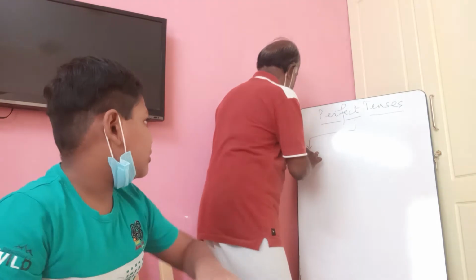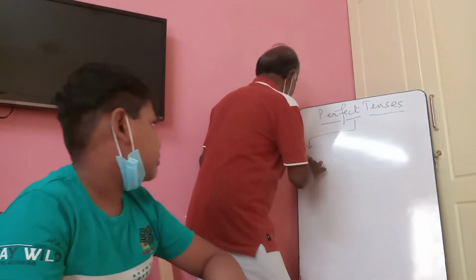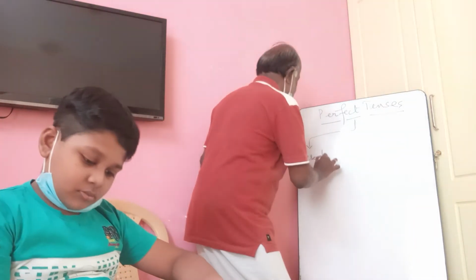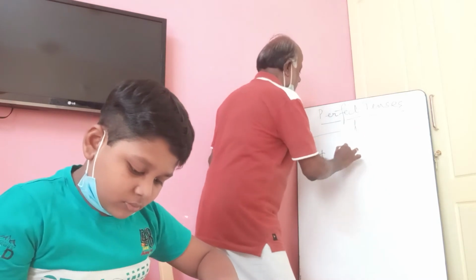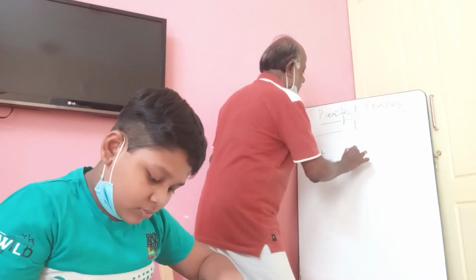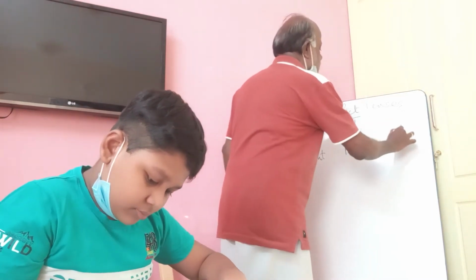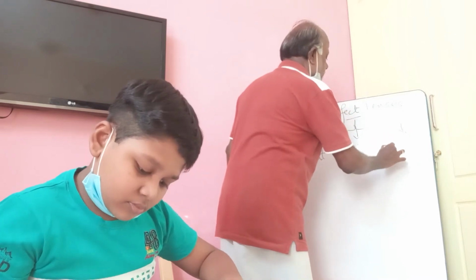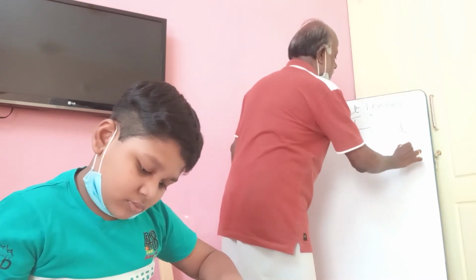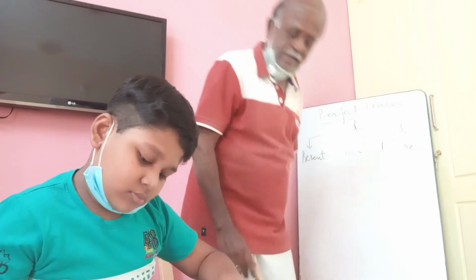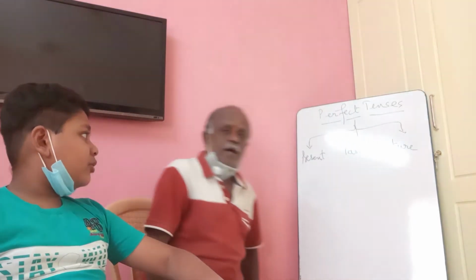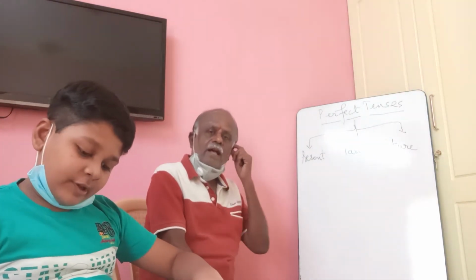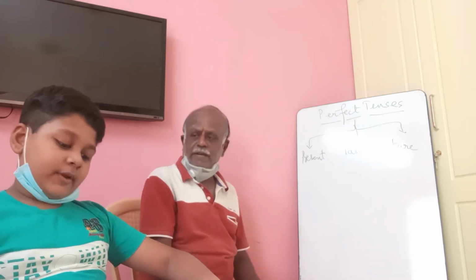Present perfect, past perfect, future perfect. Very good. Present, past, and future. Okay? Present perfect, past perfect, and future perfect.